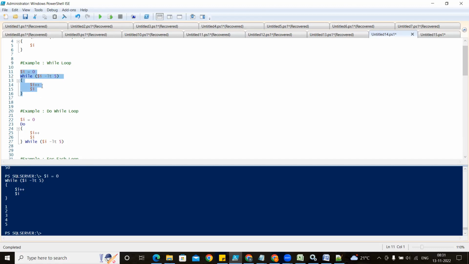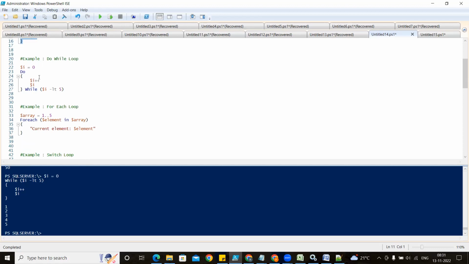What is the do while loop? Do while loop, first it is going to print the value, then it is checking the condition. Same thing, that's why you are getting the result from 1 to 5.